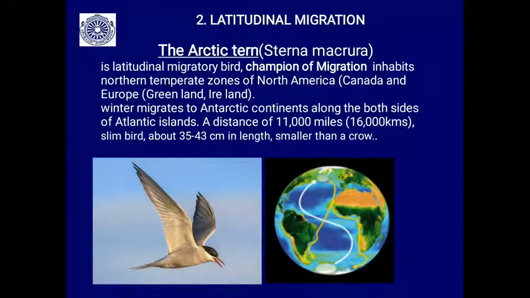Next, latitudinal migration. The best example is the Arctic tern. Sterna macrura is a latitudinal migratory bird. It is also termed the champion of migration. It inhabits the northern temperate zone of North America, Canada and Europe, and the Arctic region, Greenland, Ireland, the northernmost part of the northern hemisphere.